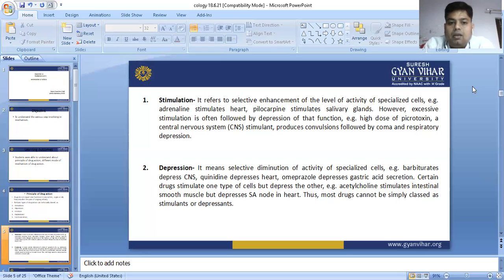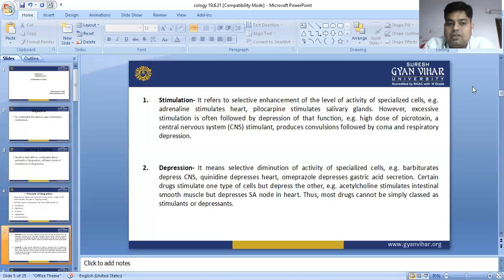In the meanwhile, pilocarpine: what is its general function? Pilocarpine is a cholinergic drug of the autonomic nervous system, and it acts on the muscarinic receptor and stimulates salivary gland secretion. It means it increases the formation of saliva in the body.